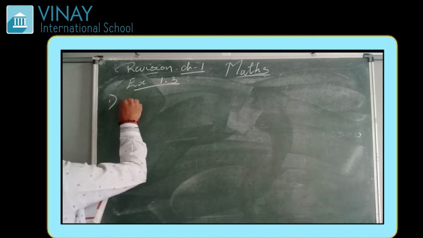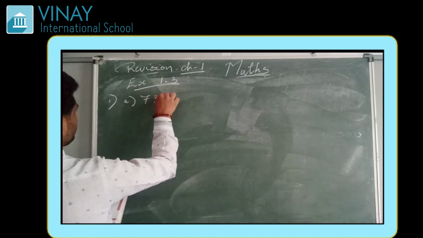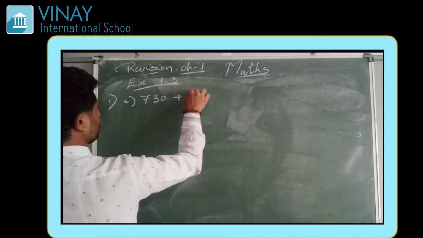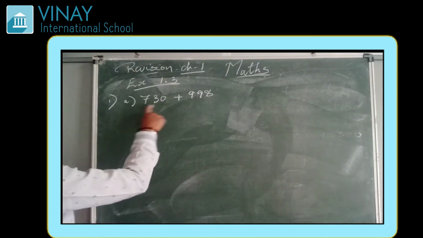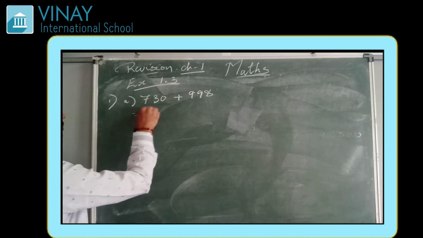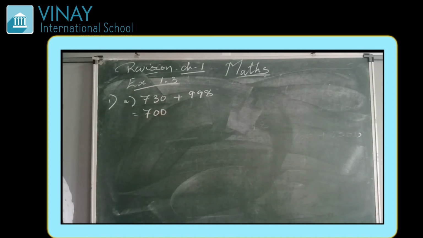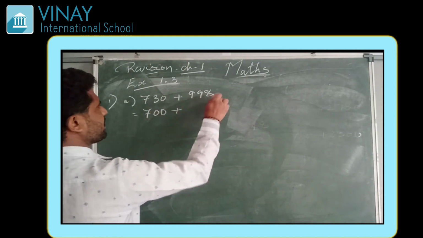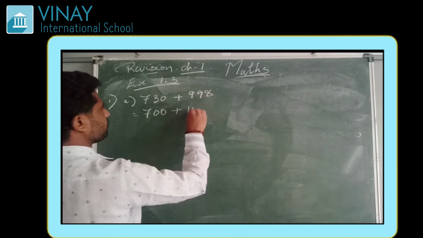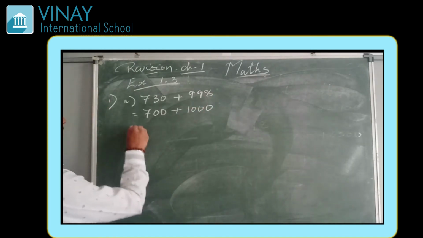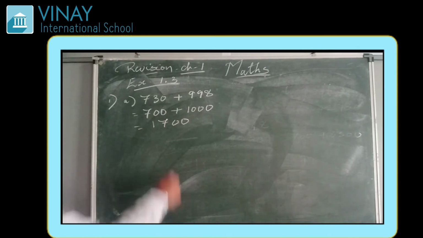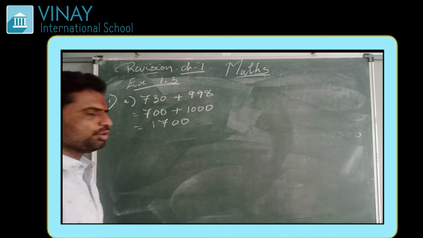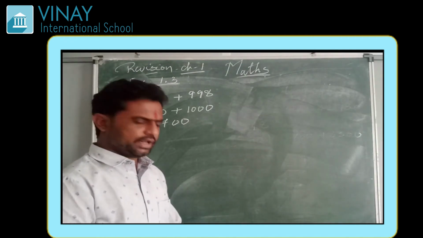Here, the general rule is there. First one is 730 plus 998. So 700 plus 998 can be estimated to 1000. So the answer is 1700. Estimation is just to make your addition easy.